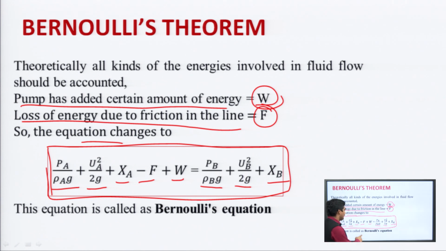In this equation, the negative sign, minus F, indicates that energy is lost due to friction. So, this is all about Bernoulli's equation.